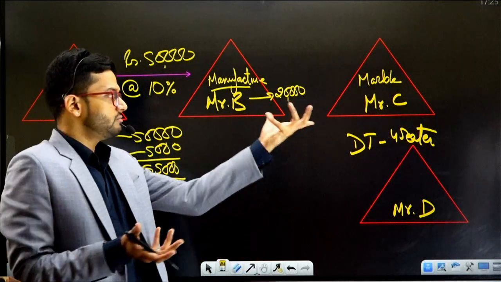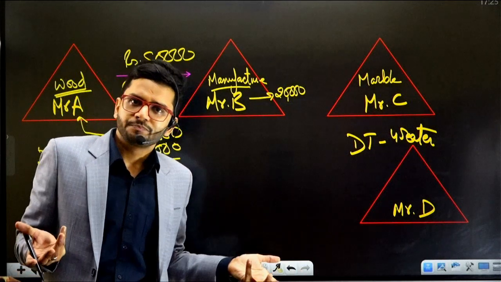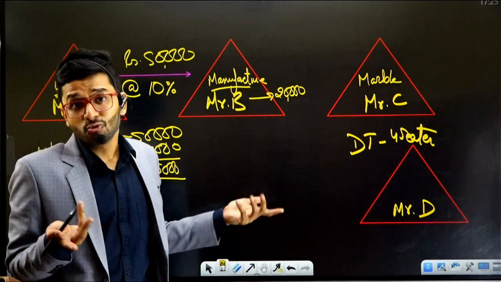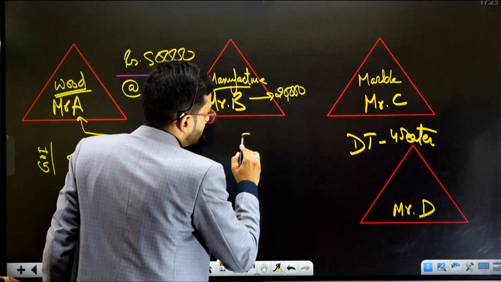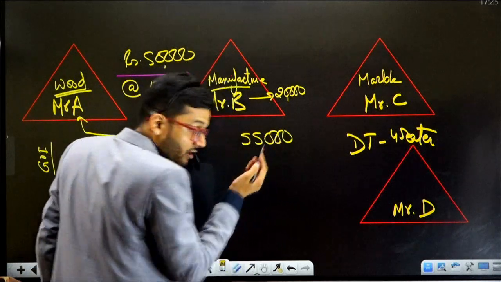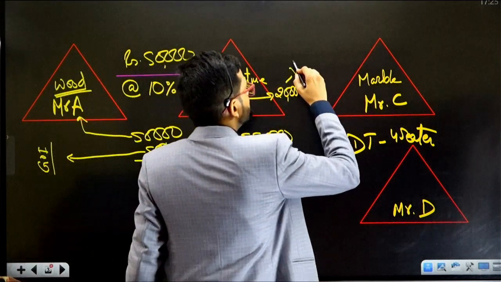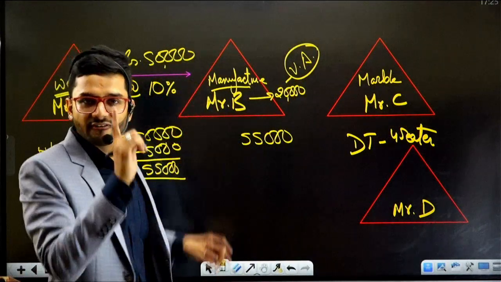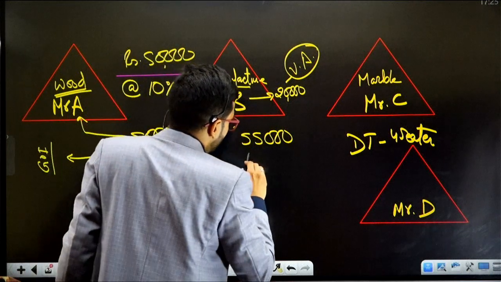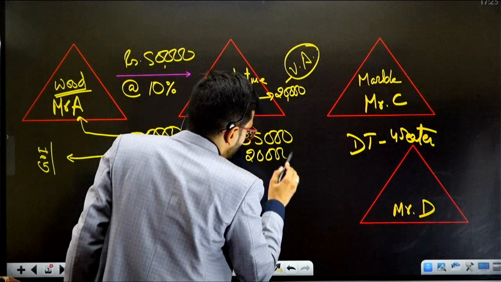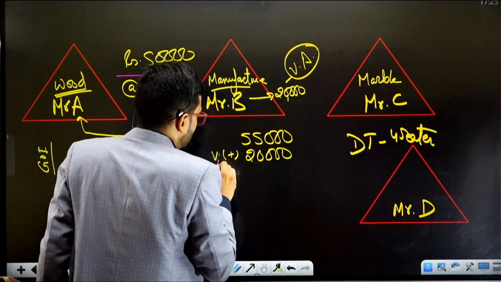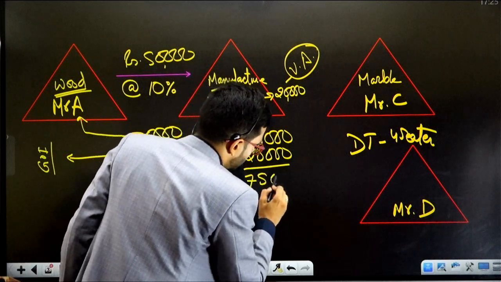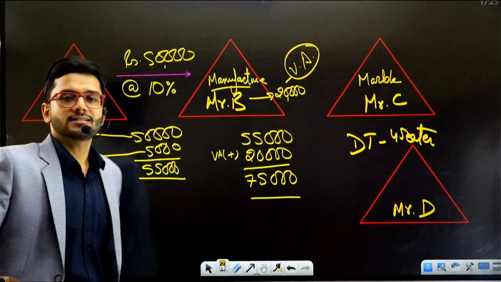We say, okay, now, skills have got no value. The artists have got no value. So we say, okay, you charge 20,000 for this particular value addition which you have done in our dining table. This is known as the value addition, the additional benefit that it has introduced to the dining table. So Mr. B paid 55,000 for this dining table to Mr. A. Now Mr. B is going to add 20,000 rupees, which is the value addition, and the total amount that comes out for this particular dining table is 75,000 rupees.